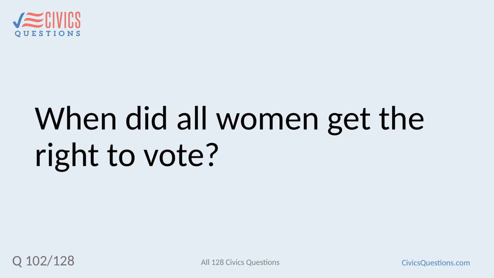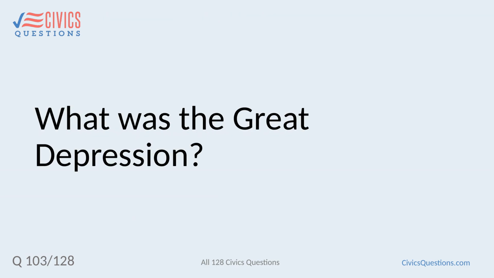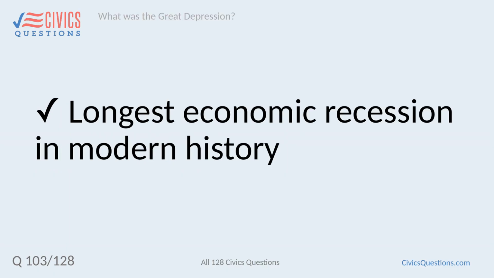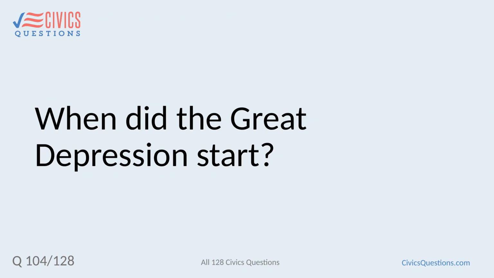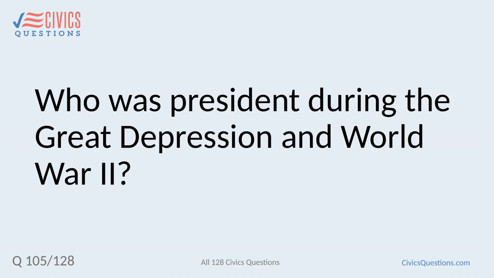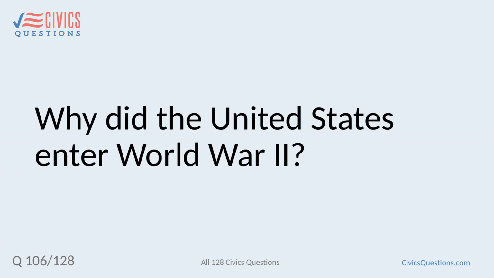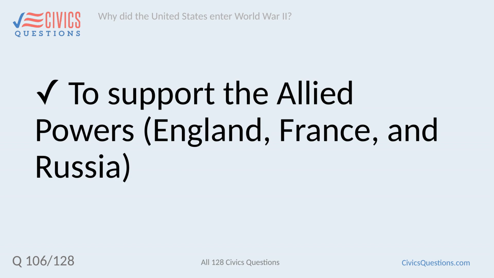When did all women get the right to vote? After World War I. What was the Great Depression? Longest economic recession in modern history. When did the Great Depression start? The Great Crash, 1929. Who was president during the Great Depression and World War II? Franklin Roosevelt. Why did the United States enter World War II? To support the Allied powers, England, France, and Russia.